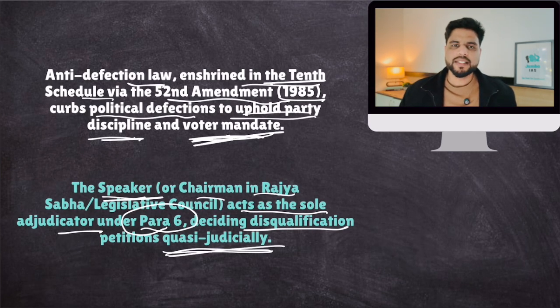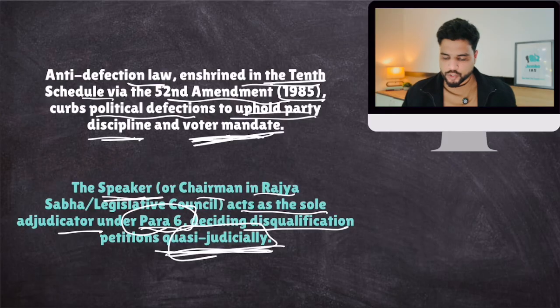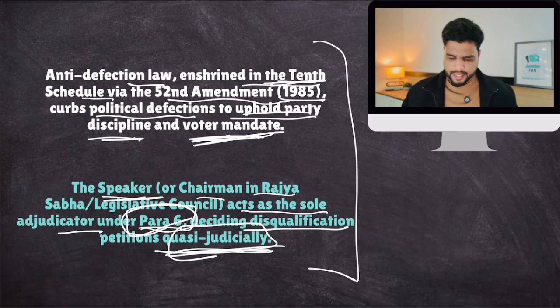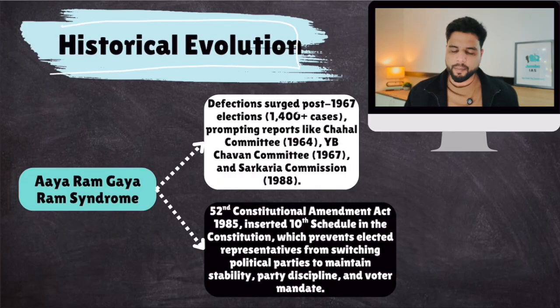Basically, when the Speaker is deciding on this disqualification matter under the 10th Schedule, he is acting as a judicial body or quasi-judicial body. Hence, we use the term quasi-judicial, which means almost judicial. So, para 6 of the 10th Schedule gives the authority to the Speaker or the presiding officer to act as the sole adjudicator. Make sense? Simple? Yes. Now, how did this come about? What is the historical evolution of this entire matter?